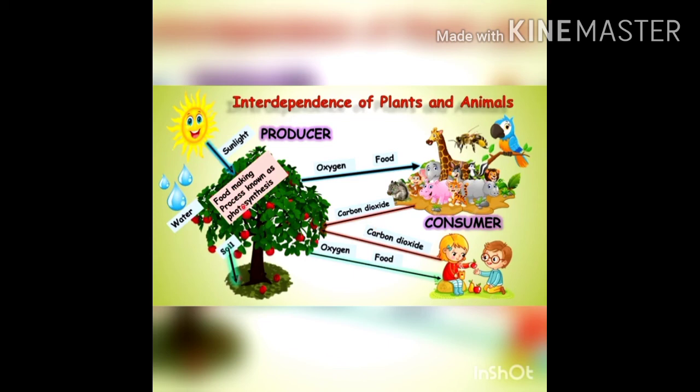Now, plants are dependent on animals for carbon dioxide, which is very essential for plants in making their food by means of photosynthesis. And animals are dependent on plants for oxygen and food for their survival. To make this point more clear, let us take an example.